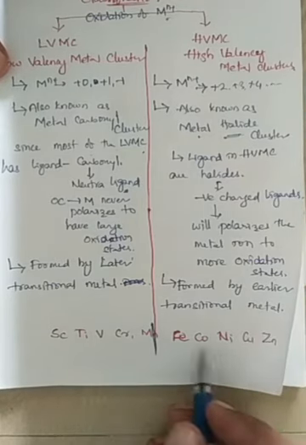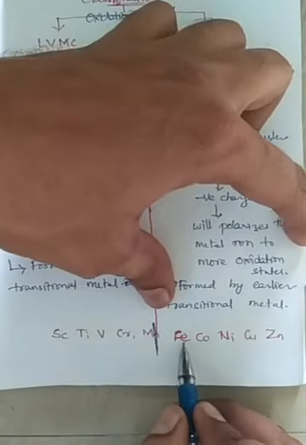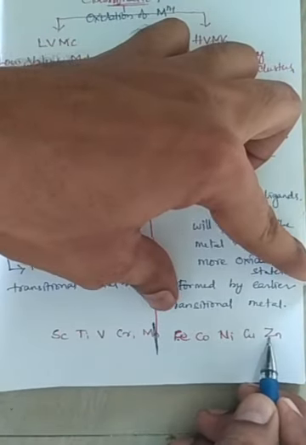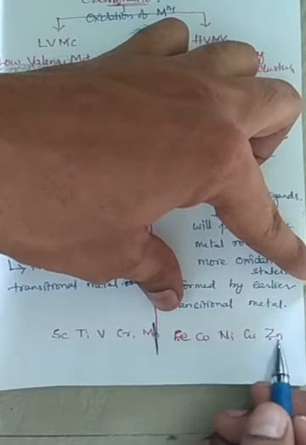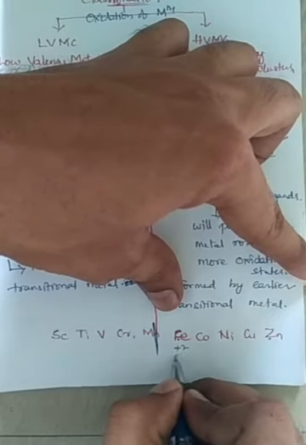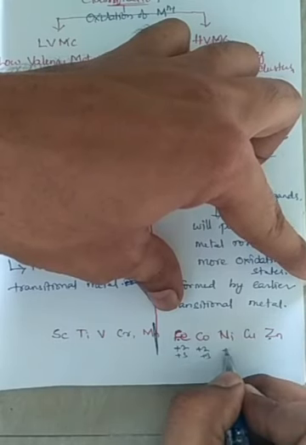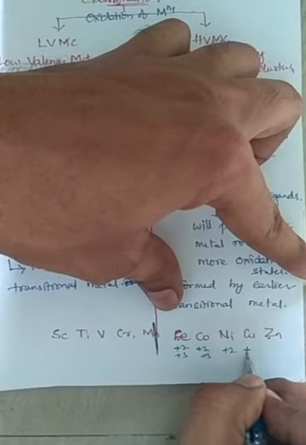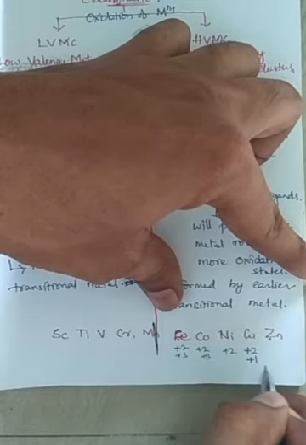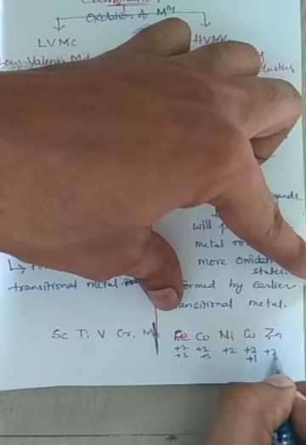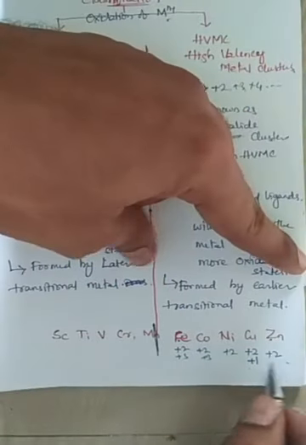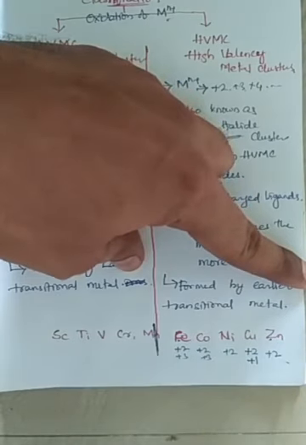So when we look into these two halves, from iron to zinc, if we observe the stable oxidation states of these metal ions, iron has +2 and +3, cobalt has +2 and +3, nickel has a stable oxidation state of +2, copper has +2 and a less stable oxidation state of +1, and zinc has +2, right? When we observe these metal ions, the oxidation state is limited to +2 only, which means they have lesser oxidation states, right?